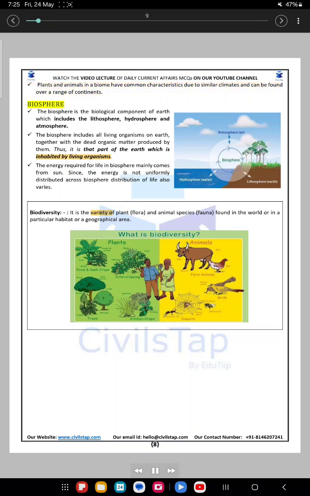Biosphere. The biosphere is the biological component of Earth which includes the lithosphere, hydrosphere and atmosphere. The biosphere includes all living organisms on Earth, together with the dead organic matter produced by them. Thus, it is that part of the Earth which is inhabited by living organisms. The energy required for life in the biosphere mainly comes from the sun.